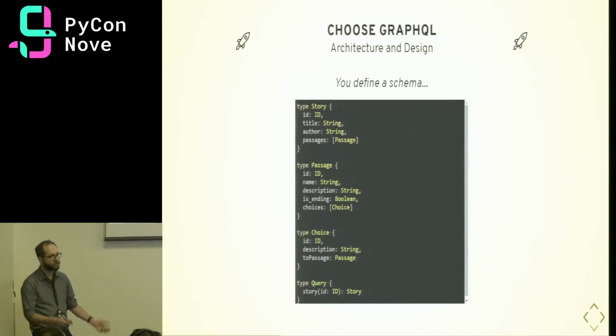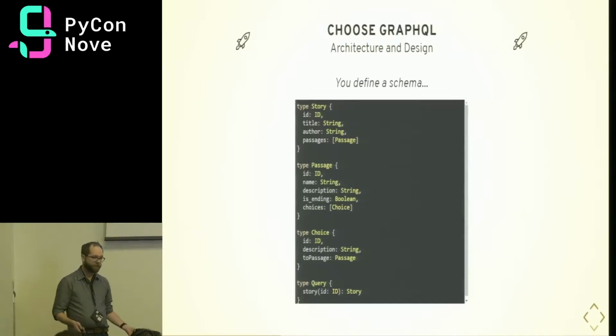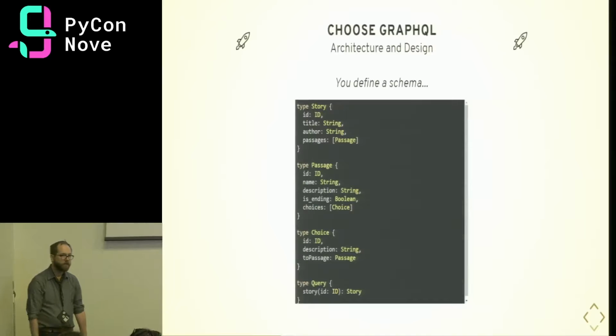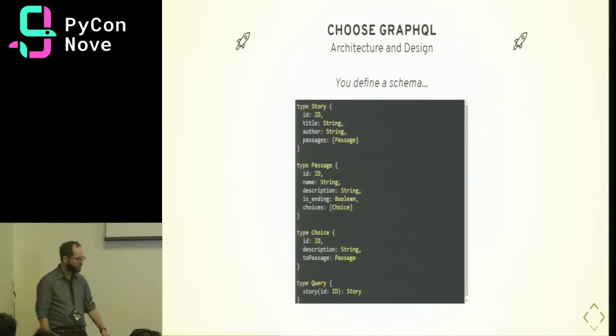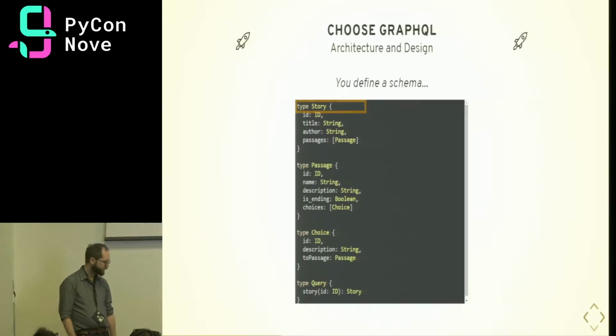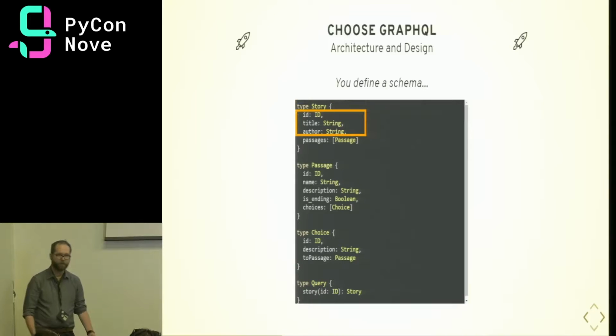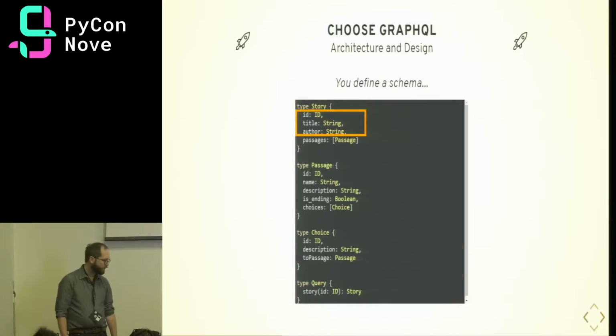So how does this look in practice? You define a schema. What we see here is the GraphQL schema definition language that is used to describe GraphQL endpoints regardless of the platform. So this is specific to the GraphQL standard that's open sourced by Facebook. So again, we have our story, passage, and choice types. And for each type, like our story, we have all the fields and types defined for it.